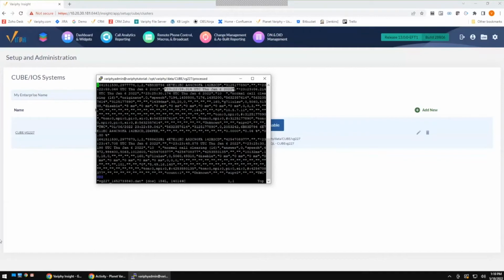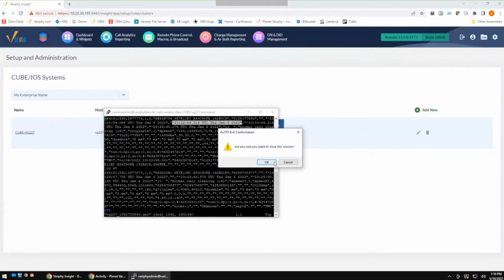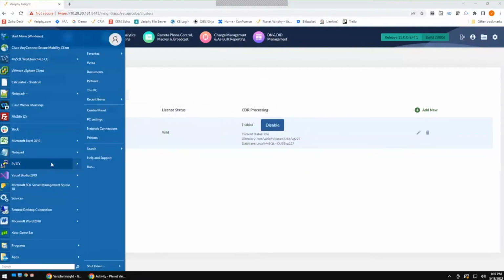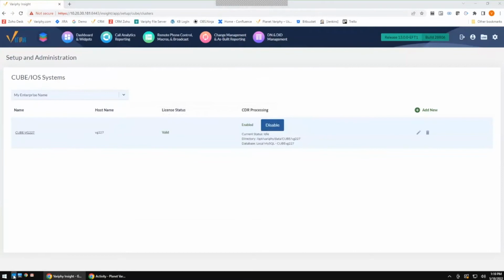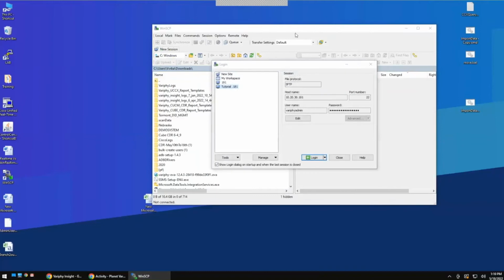All right. Alternatively, if you're not familiar with Linux, that's totally okay. Neither am I. We're going to close that down. You can always open up an SFTP client. You have your choice of SFTP clients out there, whether it's SolarWinds, WinSCP, FileZilla. It doesn't make a difference. You've got your choice. But you could always log into the Verify OVA using an SFTP client.